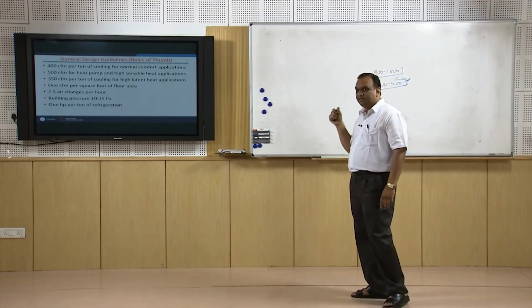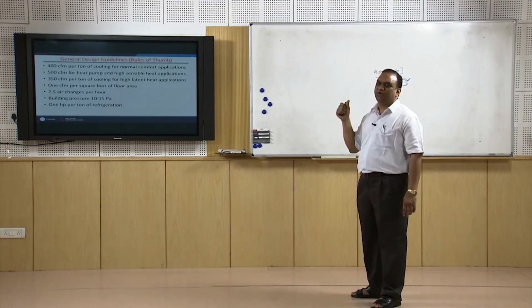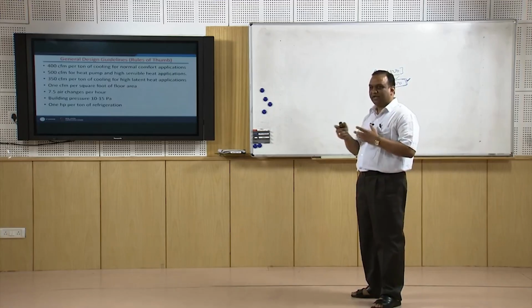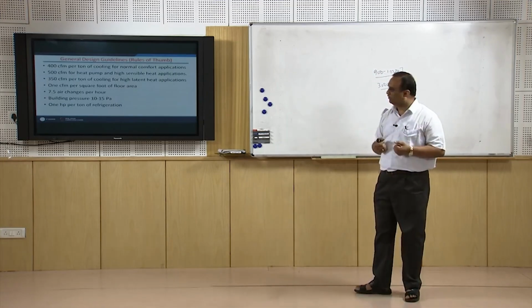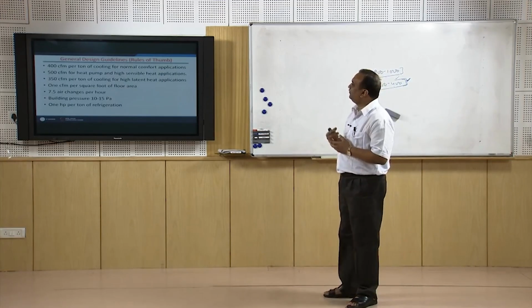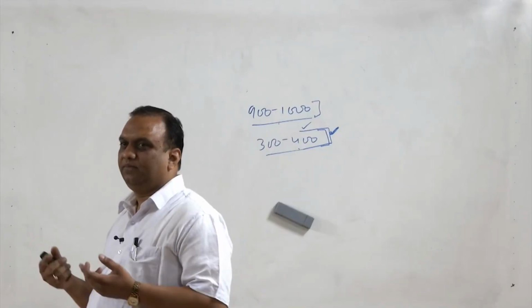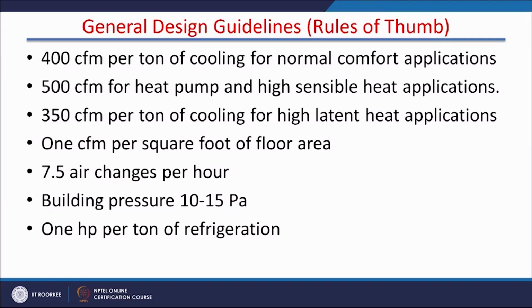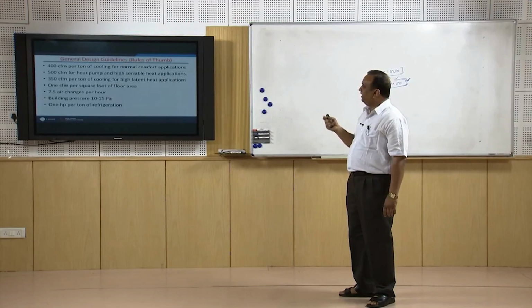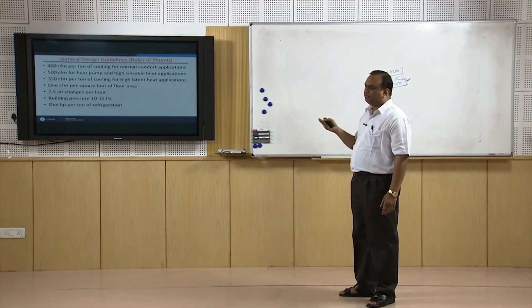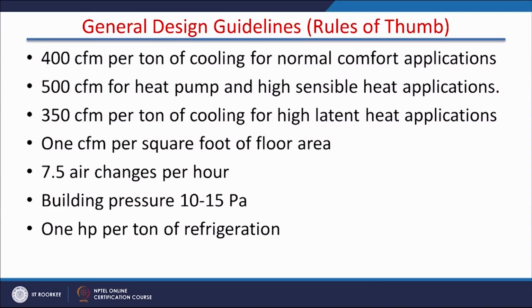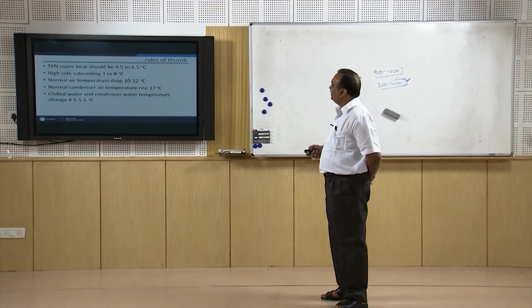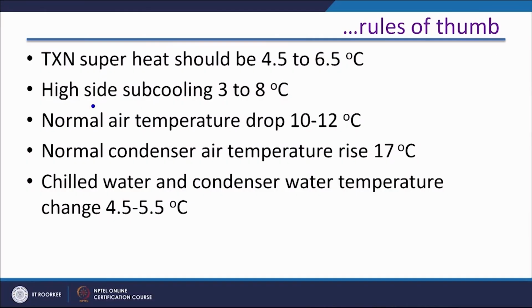We do not have to design the system with thumb rules, please bear in mind, but the values which we get after design can be cross verified. For example, 7.5 air changes per hour in a building should be done, but normally in a commercial building, 6 to 8 air changes are ensured. Building pressure 10 to 15 Pascal, that is for pressurized building. Thermostatic expansion valve superheat should be in a range of 4.5 to 6.